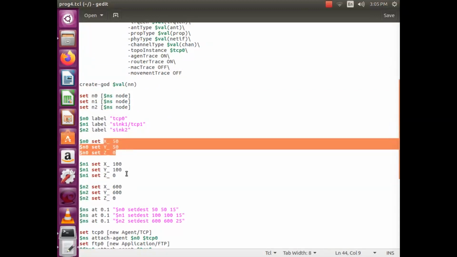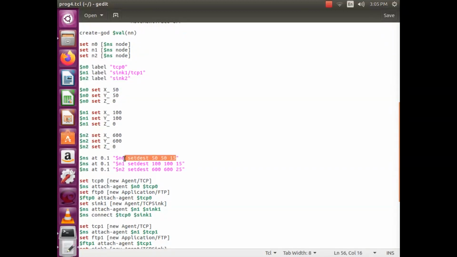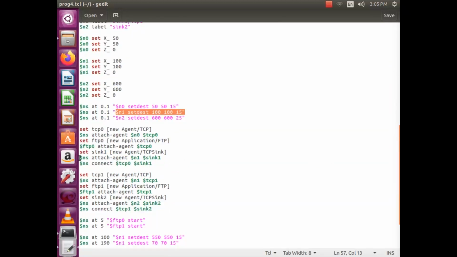The initial position of x and y. Three nodes are being defined. Then the grid position where node 1 will reside is indicated over here. It is at 50 50, 100 100, 600 600, somewhere we are locating those nodes.